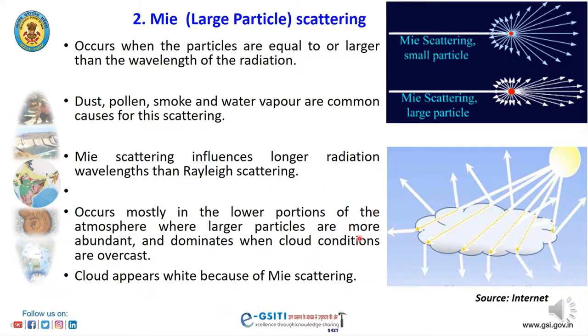It occurs mostly in the lower portion of the atmosphere where larger particles are more abundant, and dominates when cloud conditions are overcast. Clouds appear white because of Mie scattering. We can see here how Mie scattering is happening and how clouds are interacting with the energy.